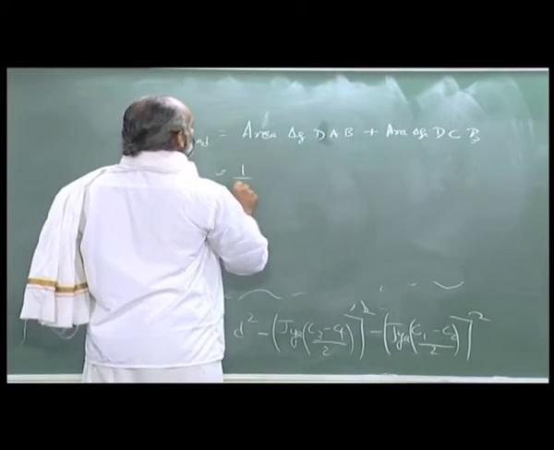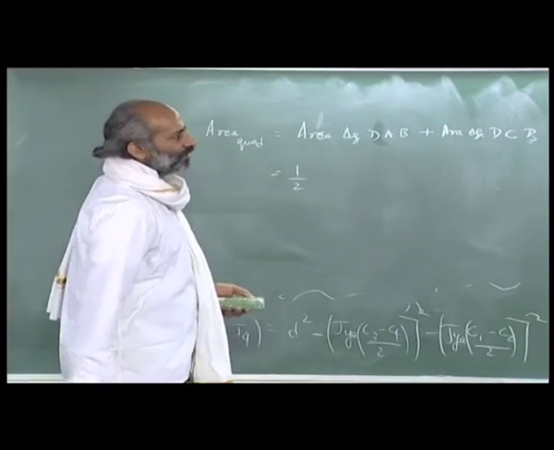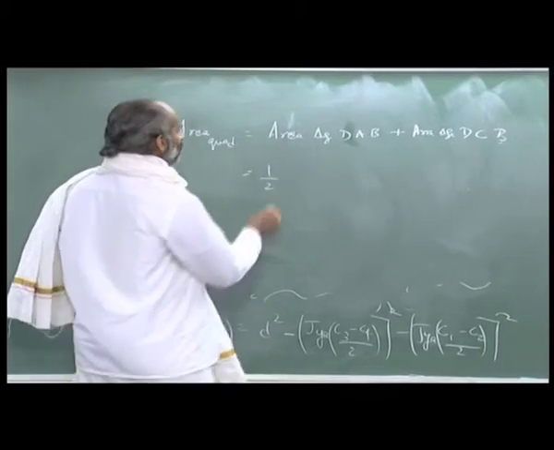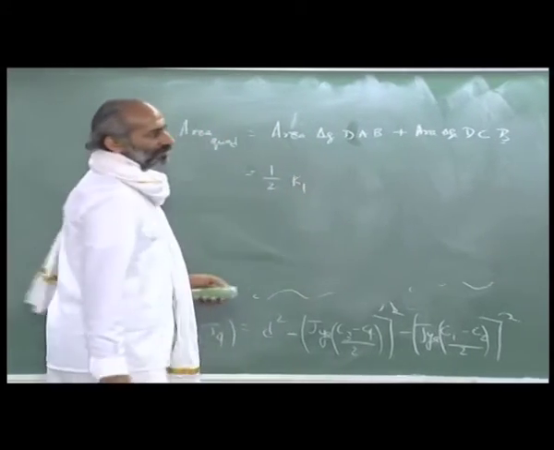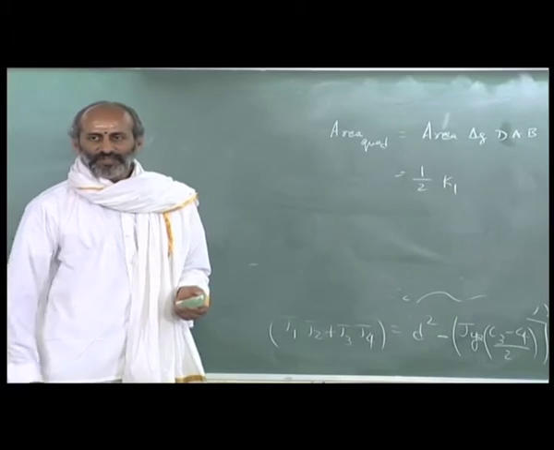So, this is half times DB, which is K1. So, that is Karna 1.